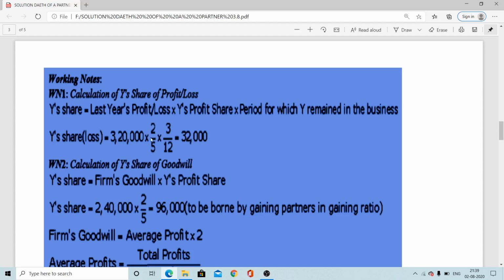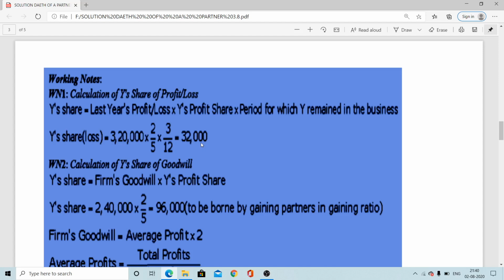So 3,20,000 into 2 by 5. Now death happened after 3 months, so therefore 3 by 12. After calculating, it comes to 32,000. So this is the death partner's share of losses, not profit. So the entry will be opposite: the death partner to profit and loss suspense account, 32,000.